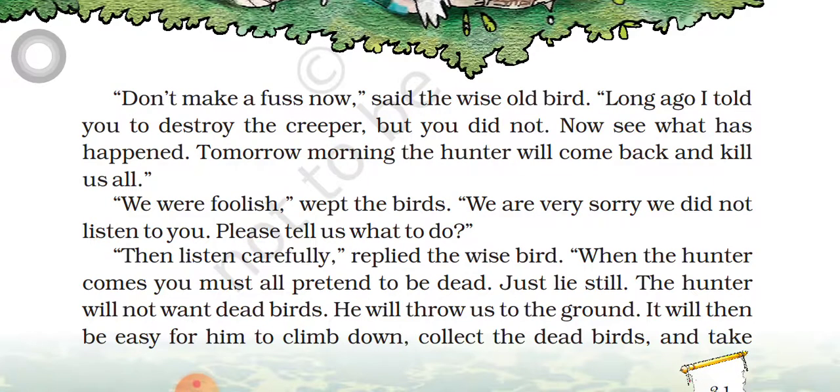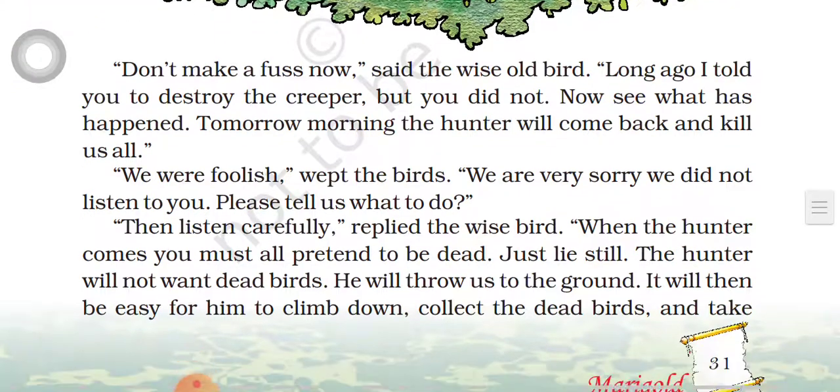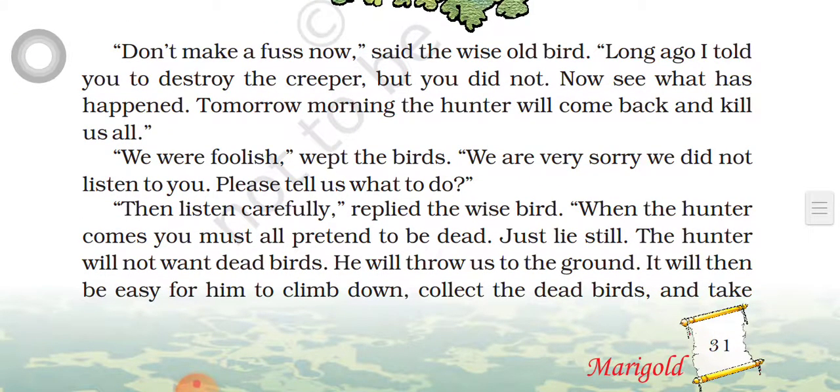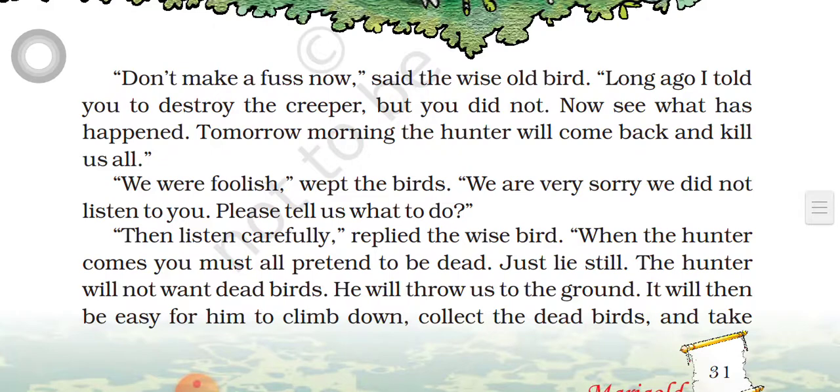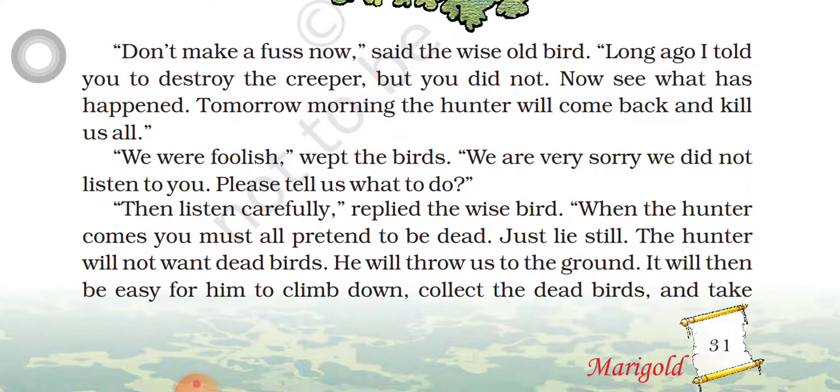Long ago I told you to destroy the creeper, but you did not. Now see what has happened. Tomorrow morning the hunter will come back and kill us all. Now the wise old bird is scolding the other birds, saying, long ago I said to cut the creeper. You people did not listen. You all did not listen.